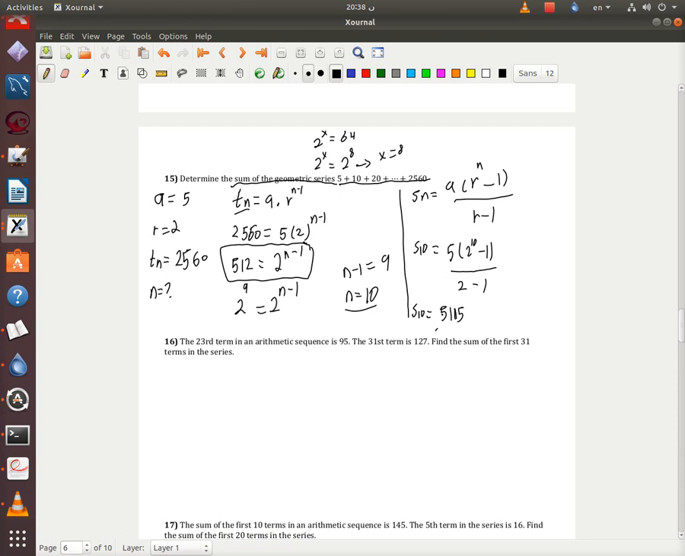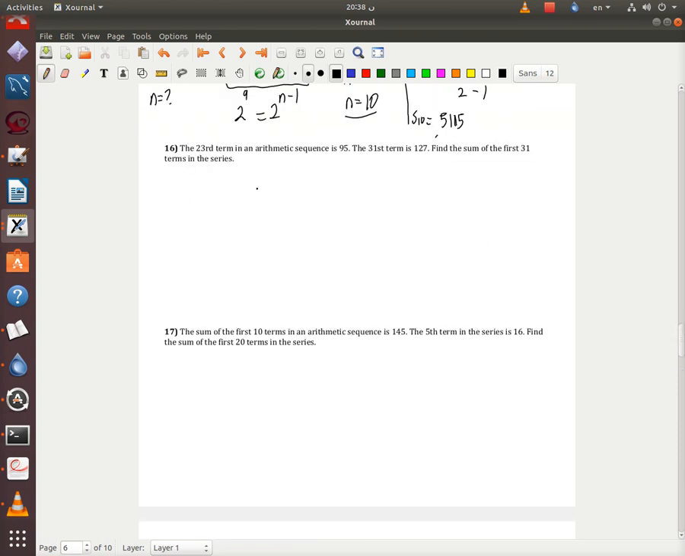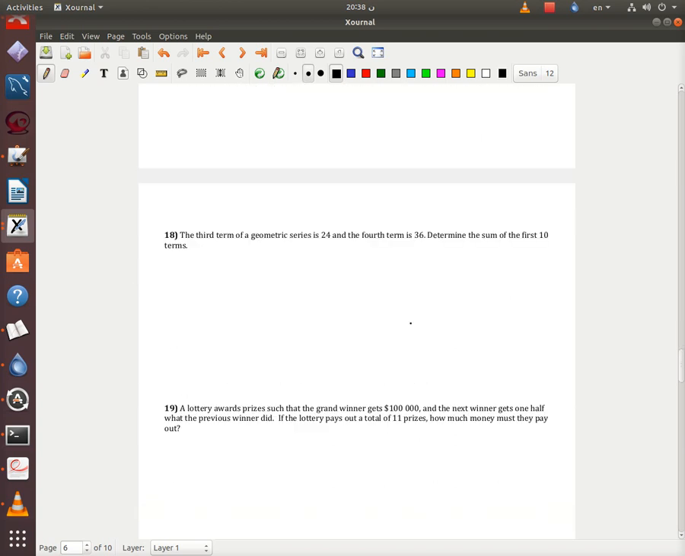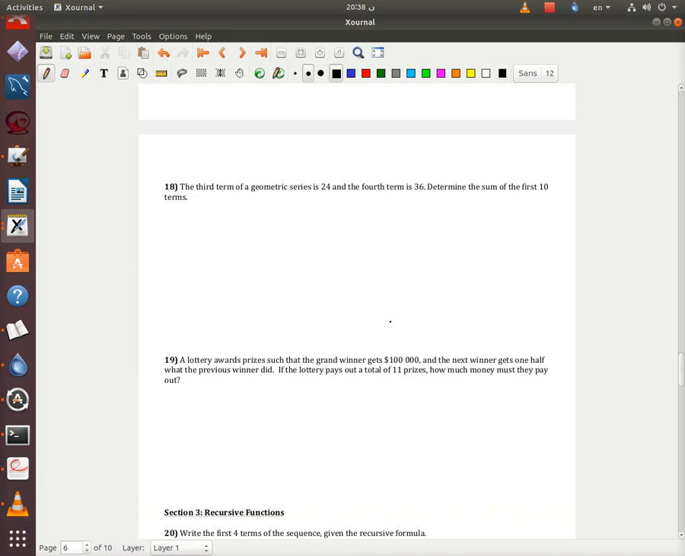So I'll leave 16 and 17 for you. Yeah, they look the same. The third term of the geometric series is 24, the fourth is 36. Determine the sum of the first 10 terms. This is a wording problem. If you understand everything I said in the video, you should be able to do this. But let me help you.